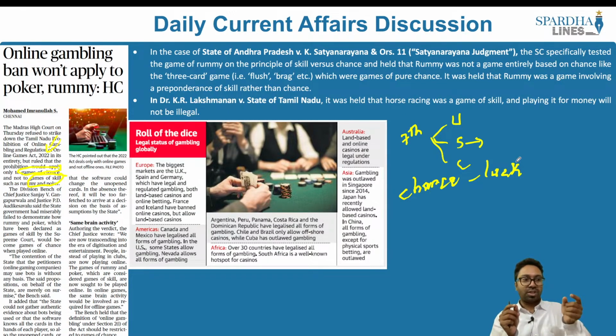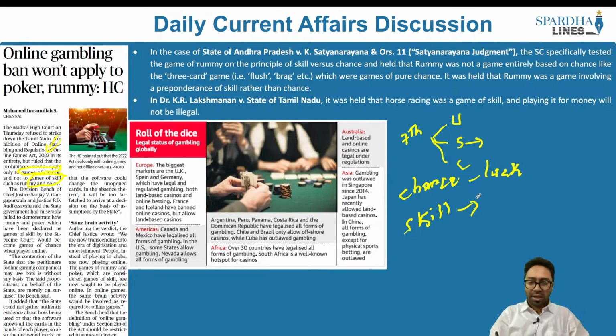So in a game of chance, state governments would be able to regulate it and even ban it as well. But let's say, for example, we have the game of skill. What is a game of skill? Let's say, for example, we have something called rummy. In rummy, it depends on the intelligence of the person. It depends on the experience of the person. It depends on how well the person is able to analyze his cards and ultimately play that game. So in all those cases, if it involves skill, then state governments should compulsorily allow it, and they should not be coming up with laws to ban it.